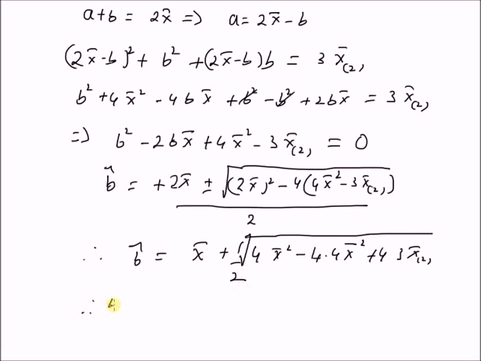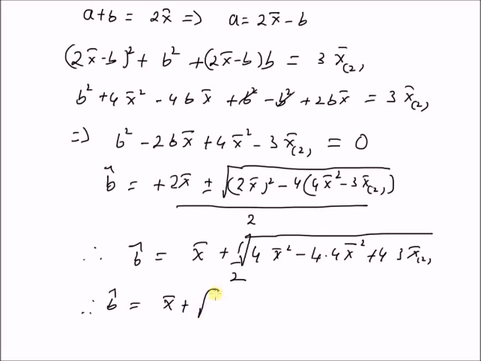So therefore b hat, that is the estimator of b, is given by x bar plus, and this 4 can be taken outside, and so it will cancel with 2, so we are left with 3 times the sample second moment minus 3 times the square of the mean.